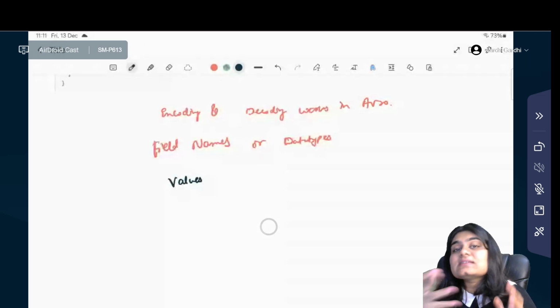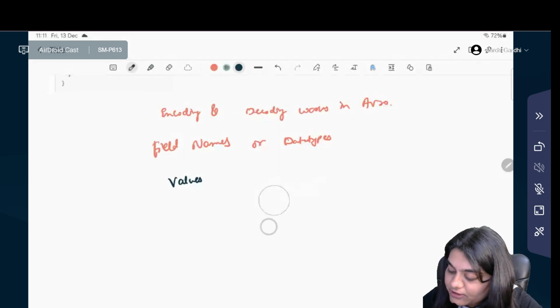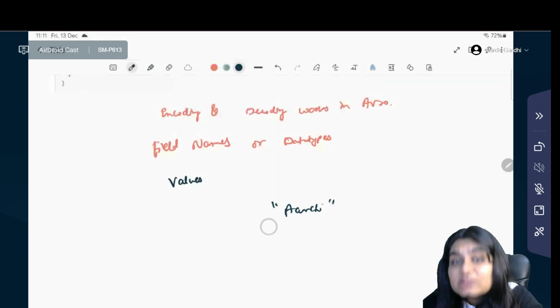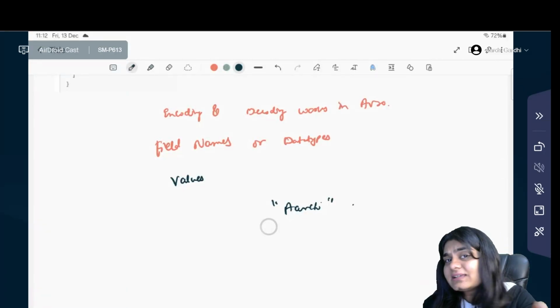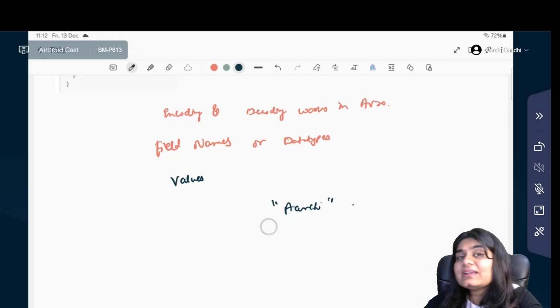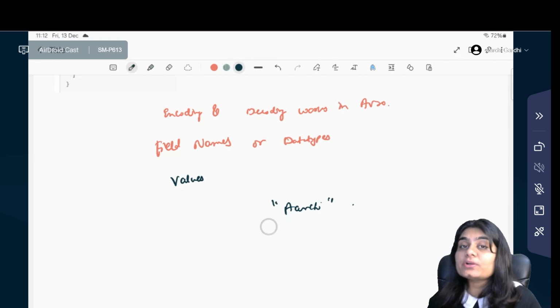The person who is receiving that package uses the same list to unpack it correctly. For example, the string Archie is encoded as the length prefix followed by UTF-8 bytes. But there is nothing in the binary data to say it is a string. That is why schema is critical for decoding the data.